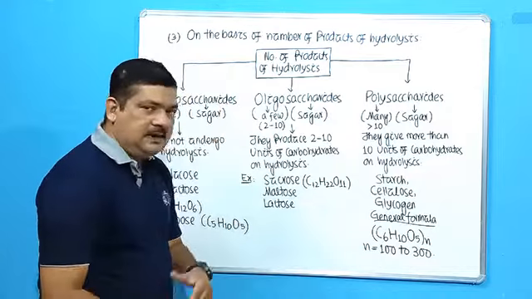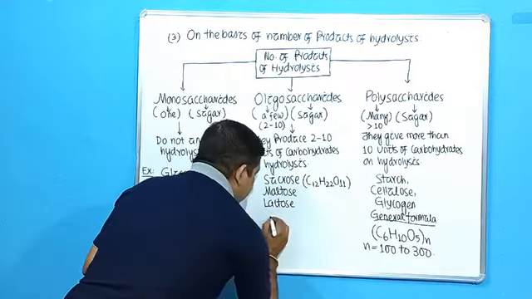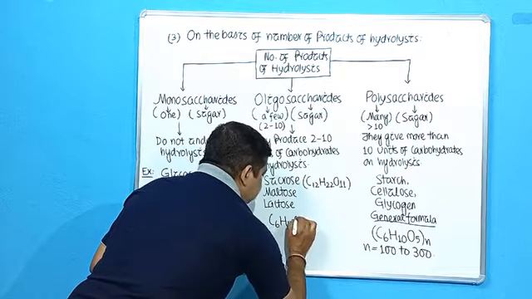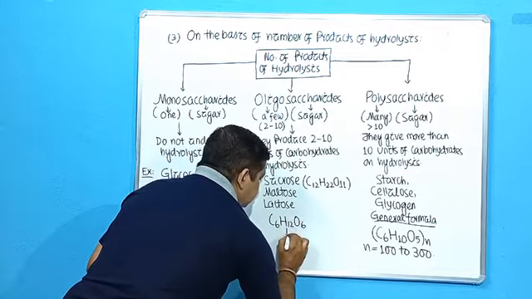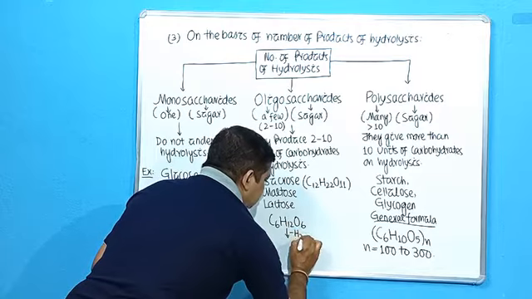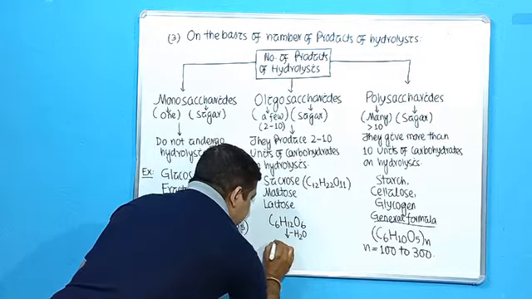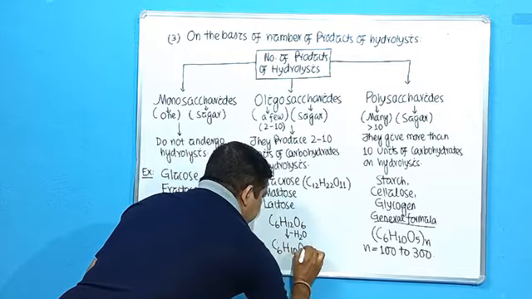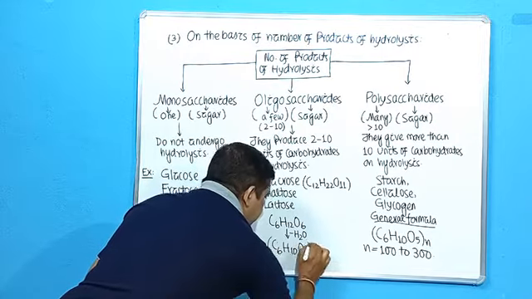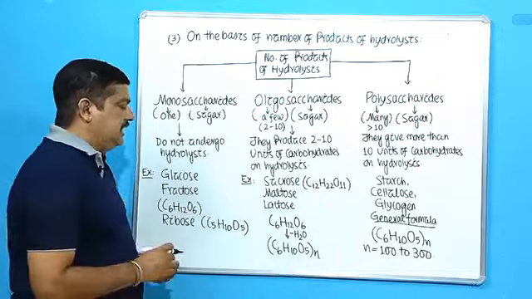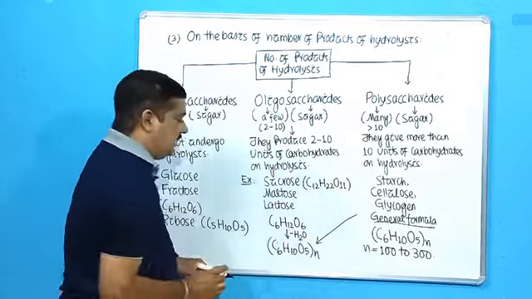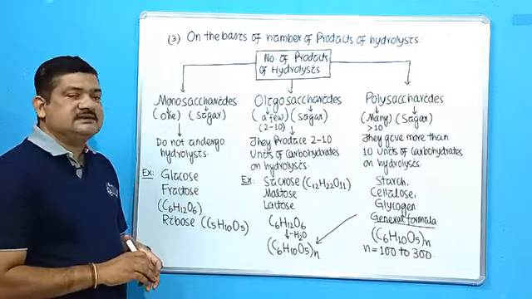Then how to remember this general formula? I am giving you a trick. What is the formula of glucose? C6H12O6. So you just deduct one water molecule, and you get C6H10O5. Then put N here. So this is how you can remember the general formula of polysaccharides.